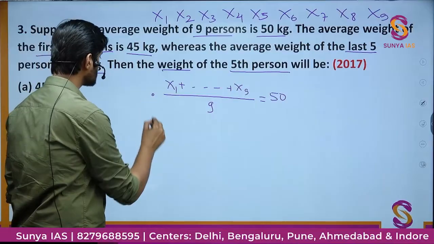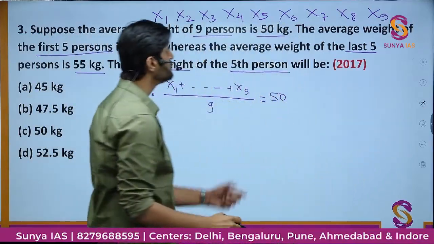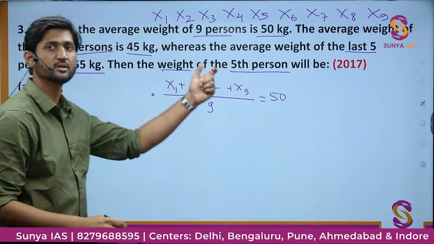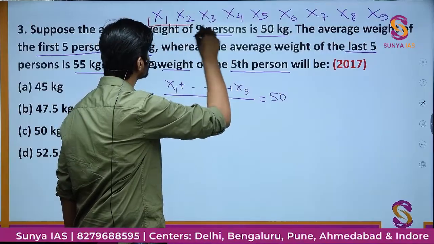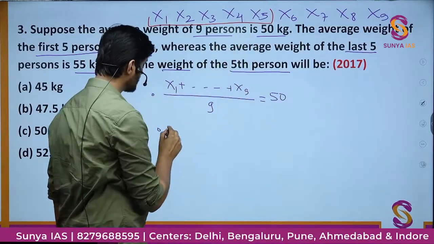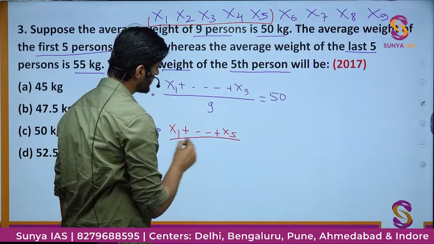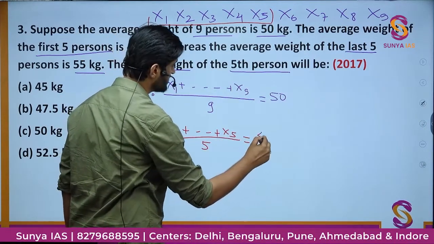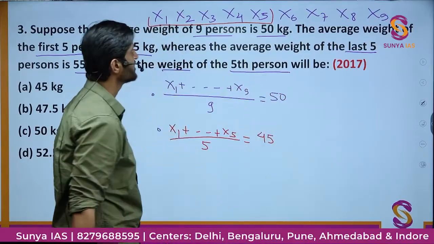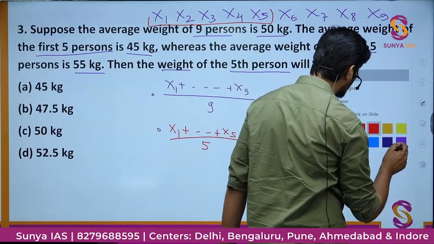Now what is the second line? It says the average weight of the first 5 persons is 45 kg. Which are the first 5 persons? They are X1 to X5. So from X1 to X5, the average weight of these 5 persons is given to be 45 kg. And then finally, you are told the average weight of the last 5 persons.